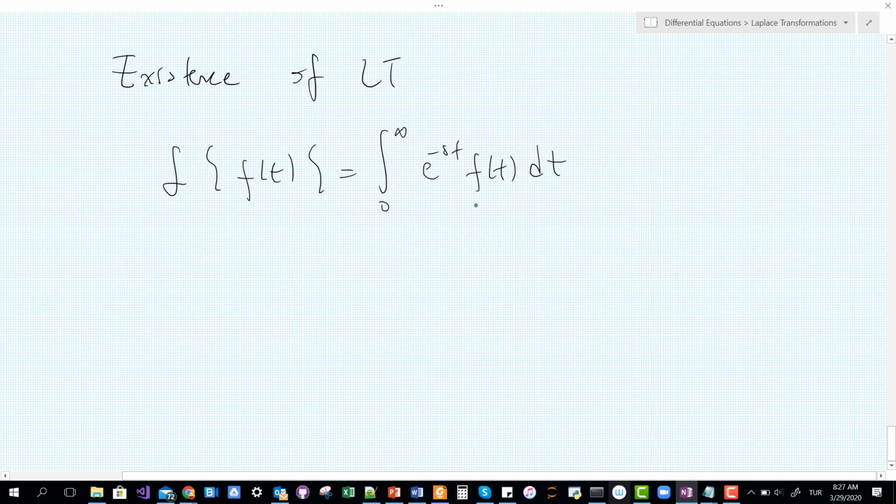When I have a piecewise continuous function, I can only guarantee that I'm going to have this integral on a finite interval, but if I don't have any bounds on f of t, this integral can still escape to infinity. That is why I need to bound these functions, so there will be no problem with big numbers and I can guarantee that I have the integral. That is why we are going to define a new concept we call exponential order alpha.